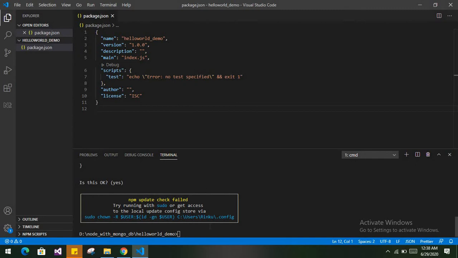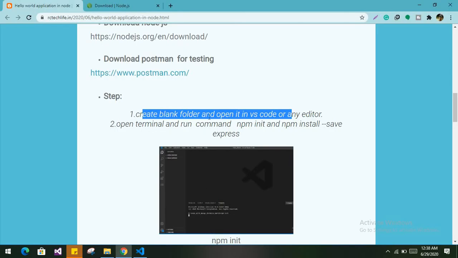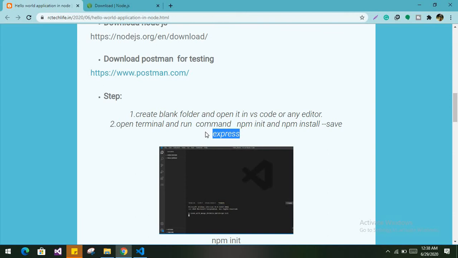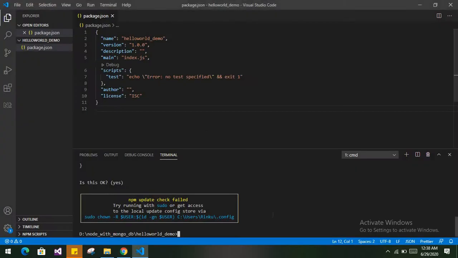Now we will install Express. Express provides what we need in Node.js to work. So we install it with npm install --save express.